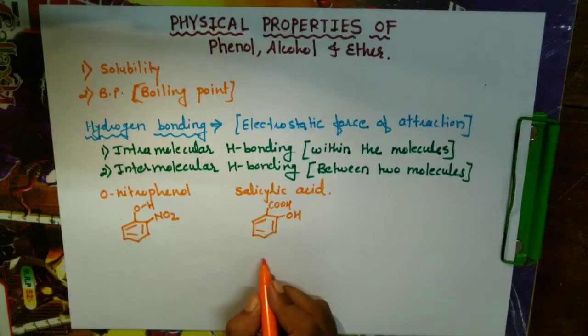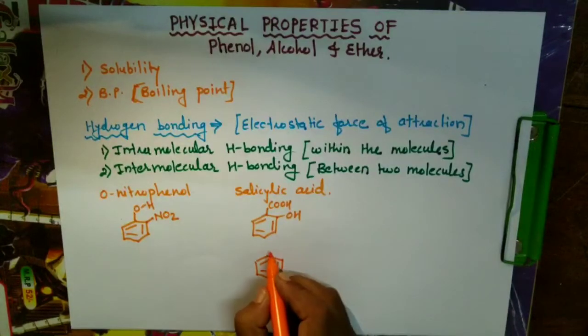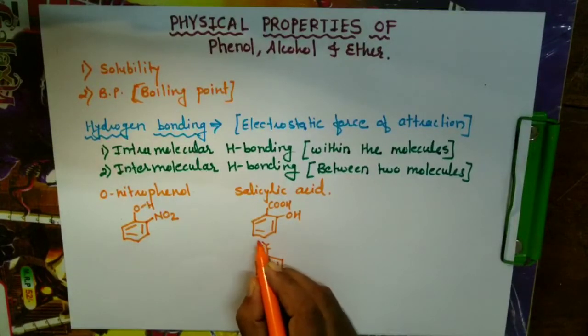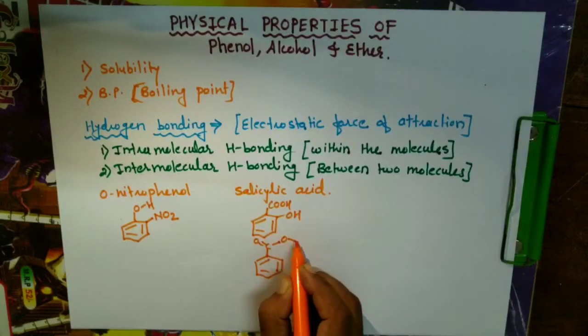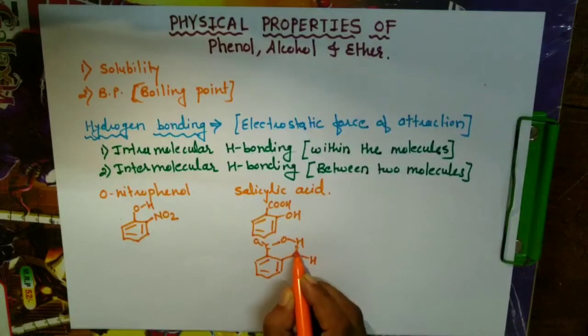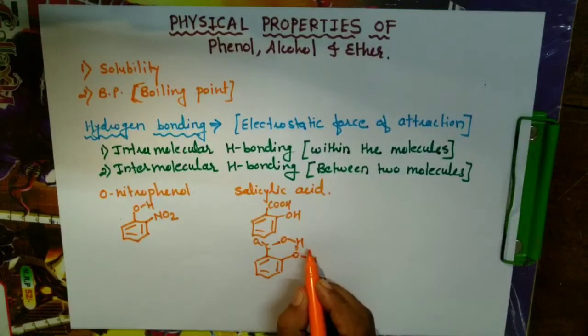In case of salicylic acid, it will have this hydrogen bonding between the more electronegative atom and hydrogen. The electropositive atom is hydrogen here. So it will have a hydrogen bonding with these two dotted lines I have mentioned here. This is a hydrogen bond.